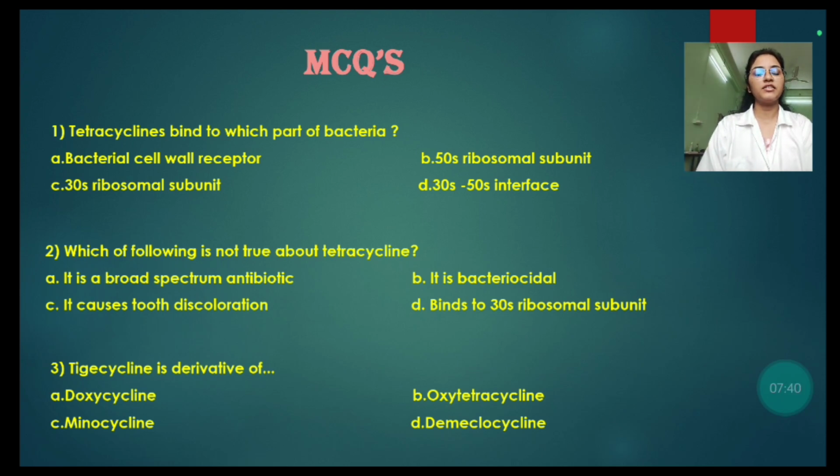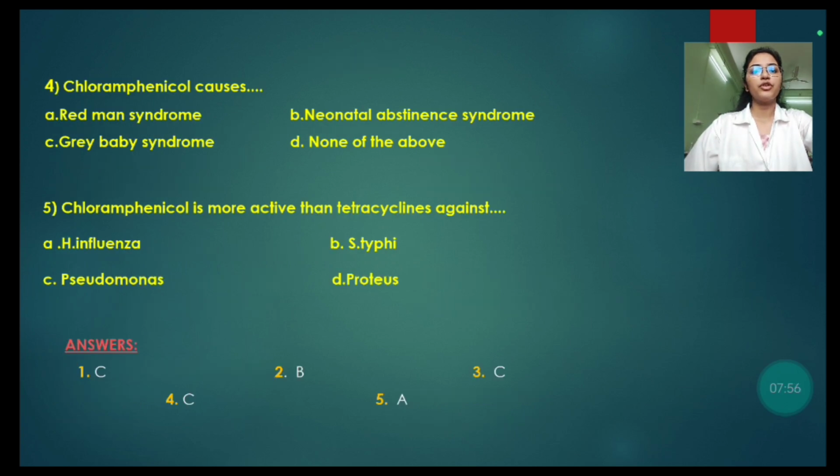Third question. Tigecycline is derivative of A. Doxycycline, B. Oxytetracycline, C. Minocycline, D. Demeclocycline. We see that tigecycline is derivative of minocycline. So, our answer is C. Fourth. Chloramphenicol causes A. Red man syndrome, B. Neonatal abstinence syndrome, C. Gray baby syndrome, and D. None of the above. We see in the adverse effects of chloramphenicol that it causes gray baby syndrome. So, our answer is C.